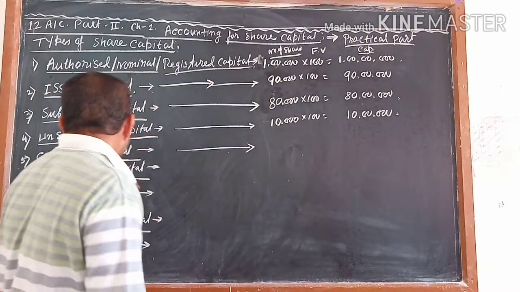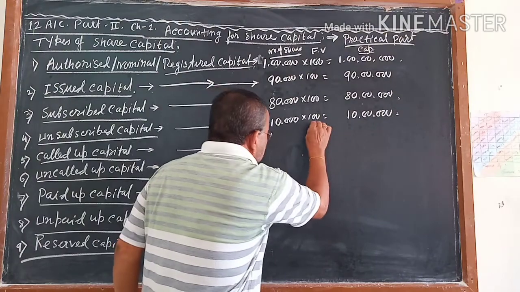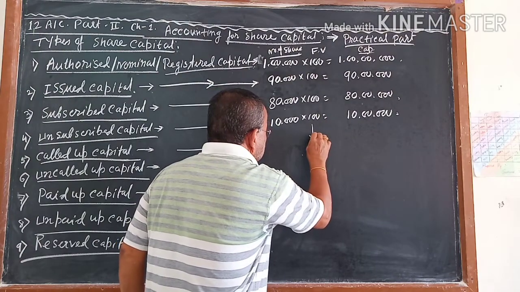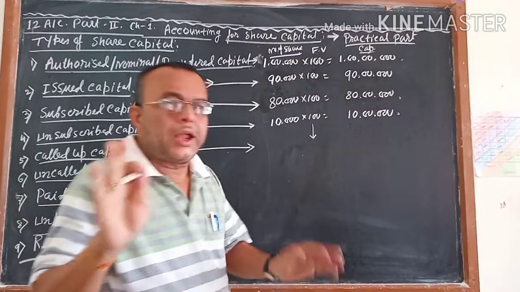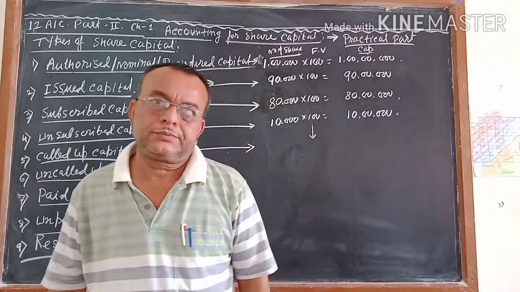Now the question is, called up capital means these 100 rupees. Suppose you decide that you will not tell the public to pay all 100 rupees at present.